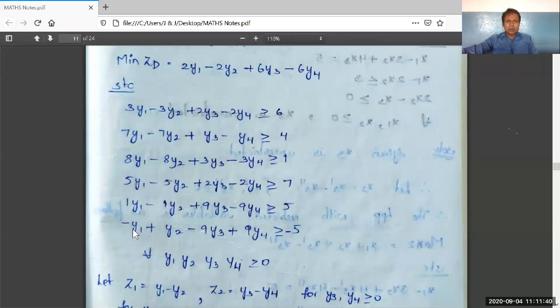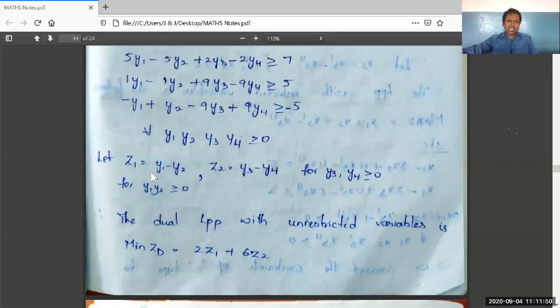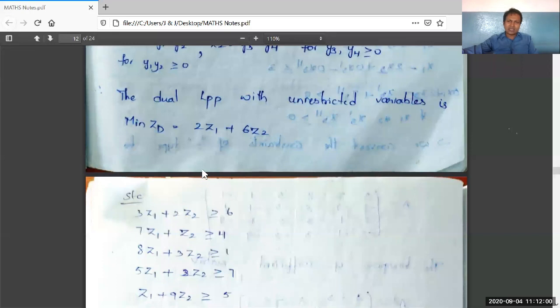Right. Minus z1 minus z2 greater than or equal to minus 5 should be written. So see carefully. Z1 is taken as y1 minus y2, Z2 is taken as y3 minus y4, where y1, y2, y3, y4 are greater than or equal to 0. I am writing the dual LPP with unrestricted variables: min zd is equal to 2z1 plus 6z2.